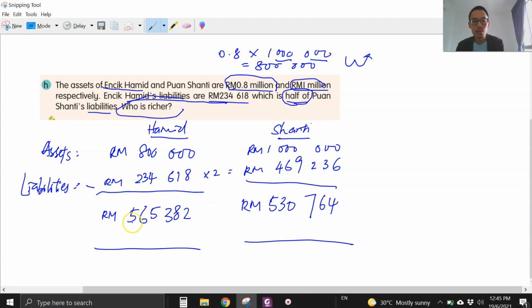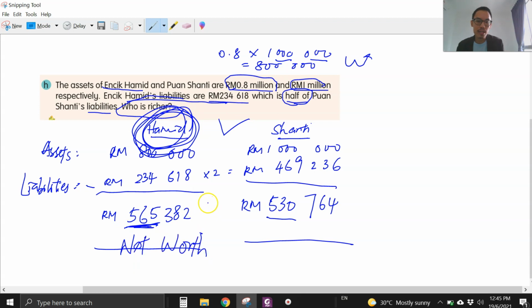So you compare who is richer. You look at the number. Which one is bigger? This is 565. This is 530. So Encik Hamid is richer. Okay, because his net worth is higher than Puan Shanti's net worth. Okay, so this is a discussion for the homework.